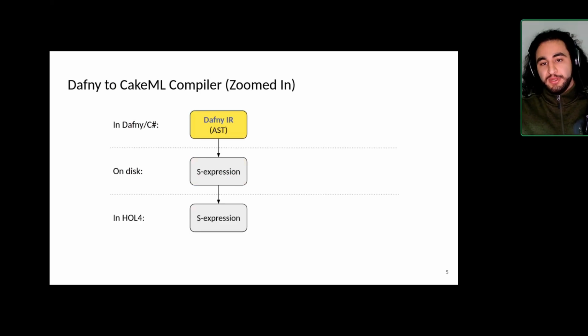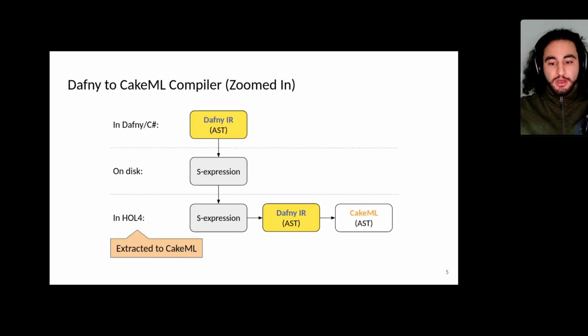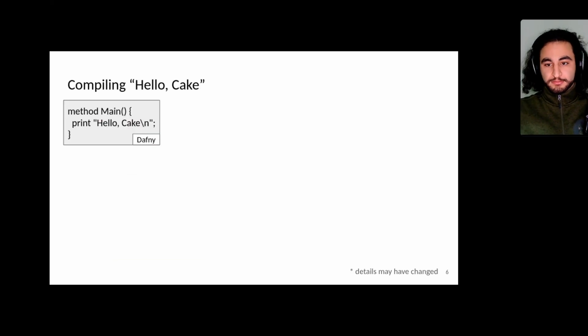To disk, we will read that in HOL4, the S-expression. We will parse it back into the Dafny IR, and now we can actually write the compiler. And as I mentioned before, all of this is done in HOL4, so we can prove our theorems, semantics, show that they're correct, all that good stuff, and then finally extract the program to CakeML so we can actually get some code that runs.